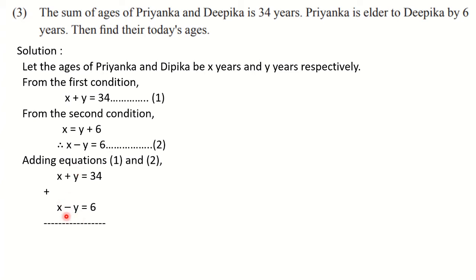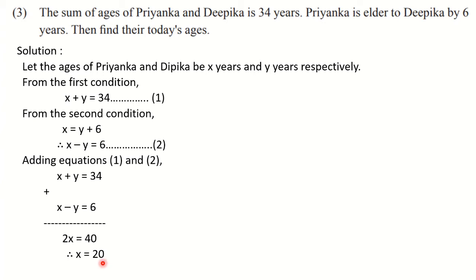Now this plus y and minus y will give us 0, and in this way y is eliminated. And here x plus x is 2x, and here 34 plus 6 is 40. So what we are going to get? 2x is equal to 40, and therefore x is equal to 40 divided by 2. That is x is equal to 20.